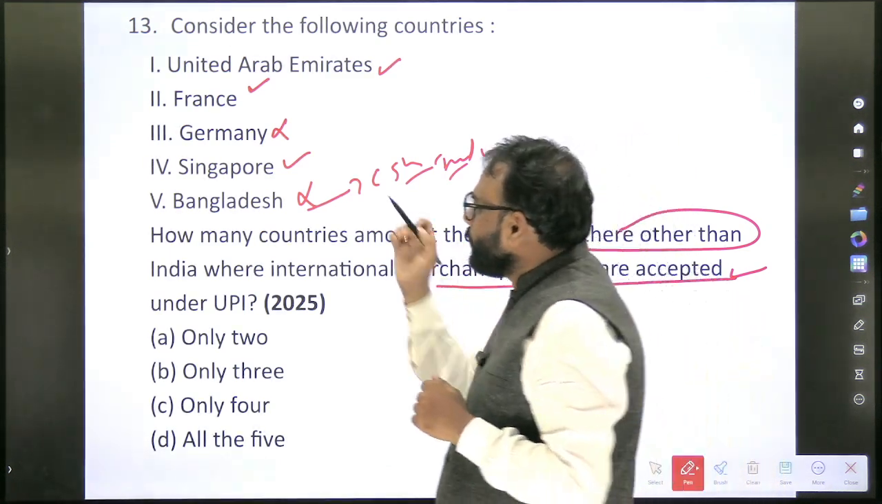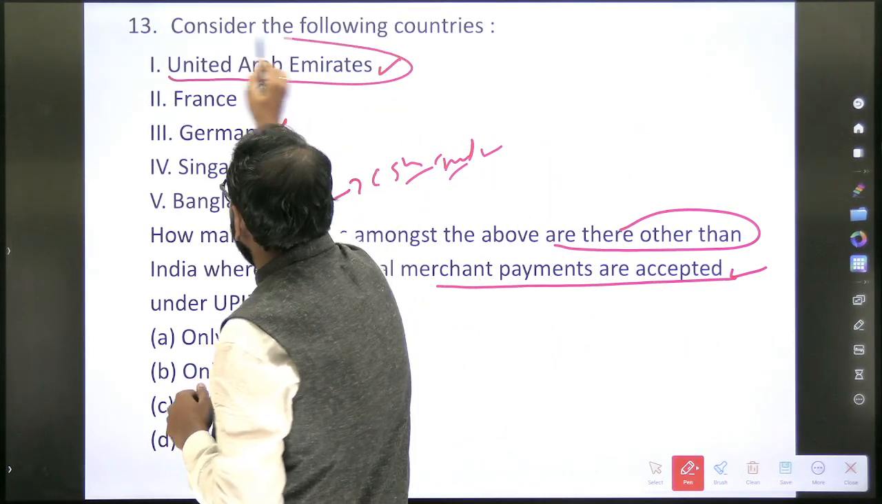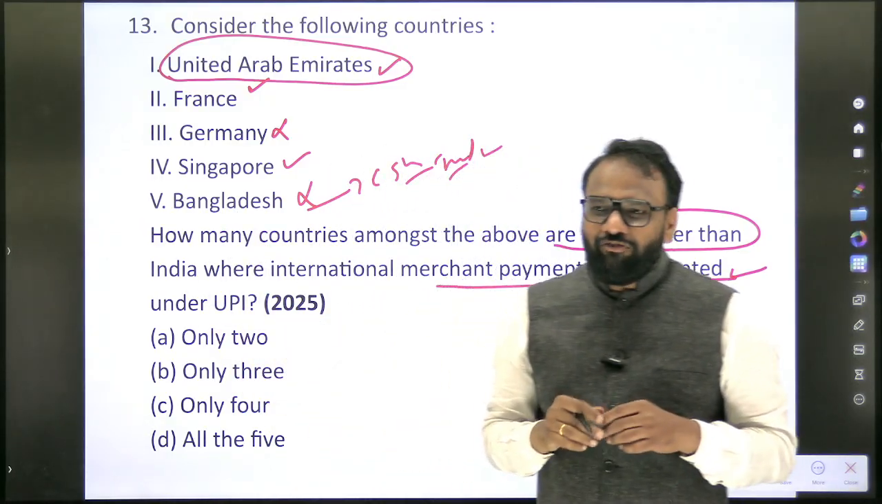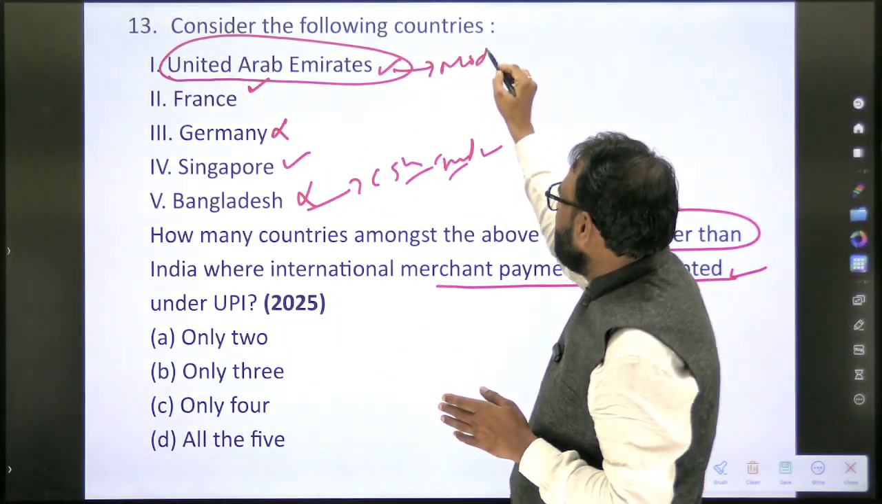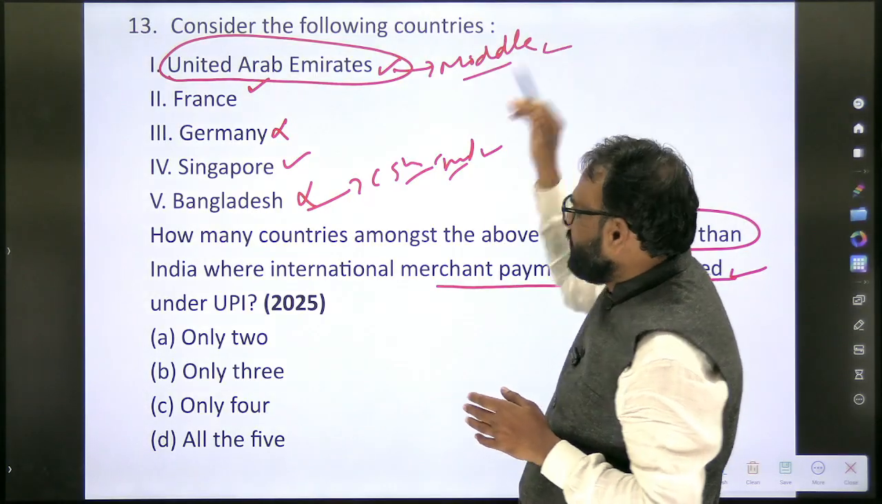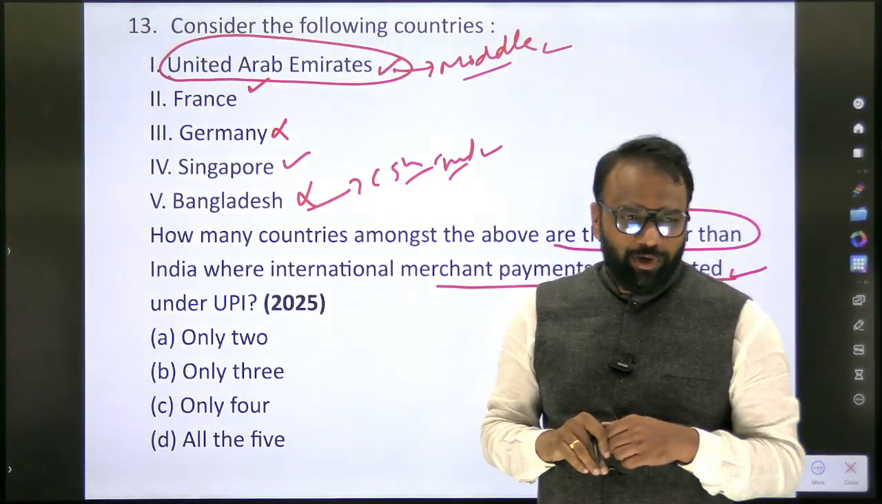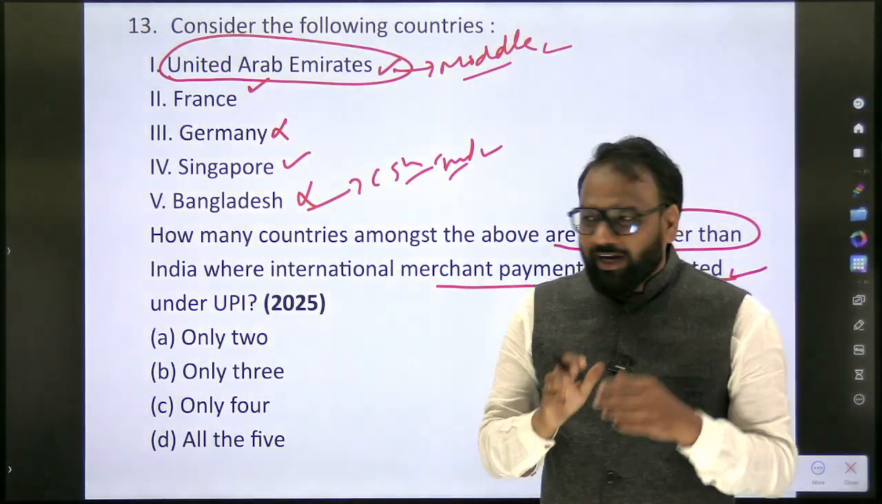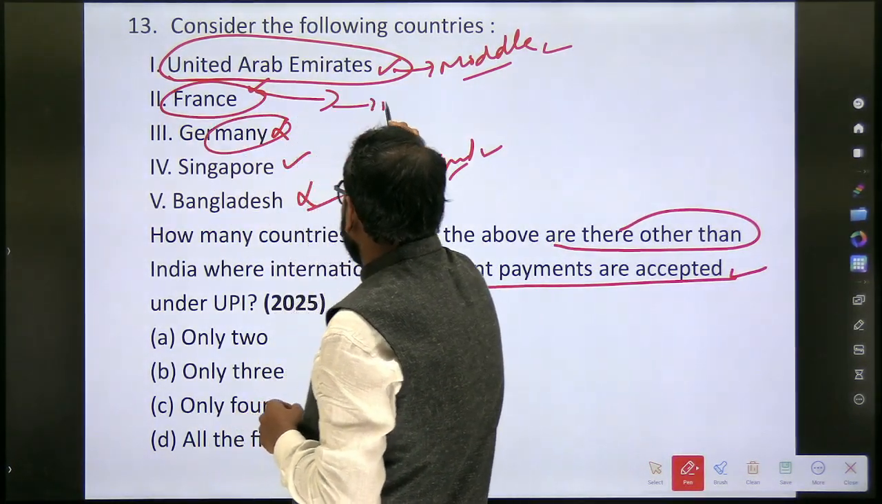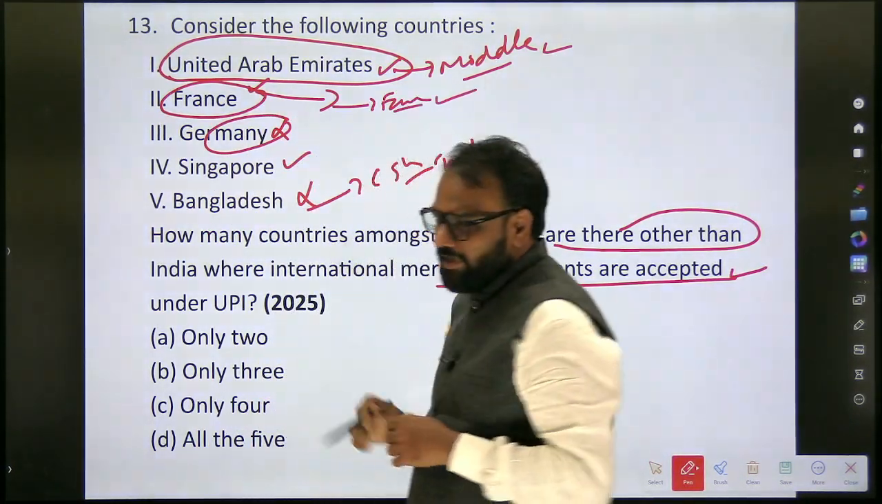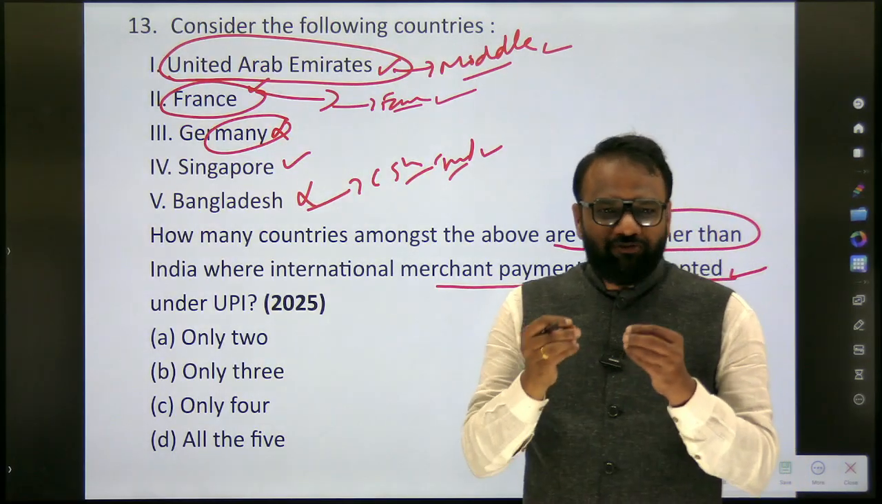Now what will we do? UAE comes under the Middle East. Which are the Middle East countries which have started accepting UPI? And which are the European countries which have started accepting it? Now the human mind, when you give it some information, will not stop.